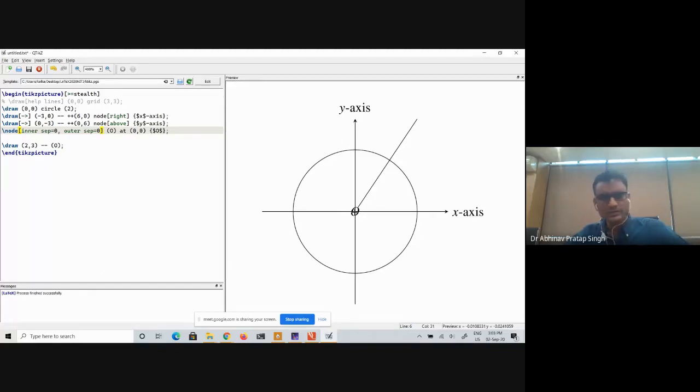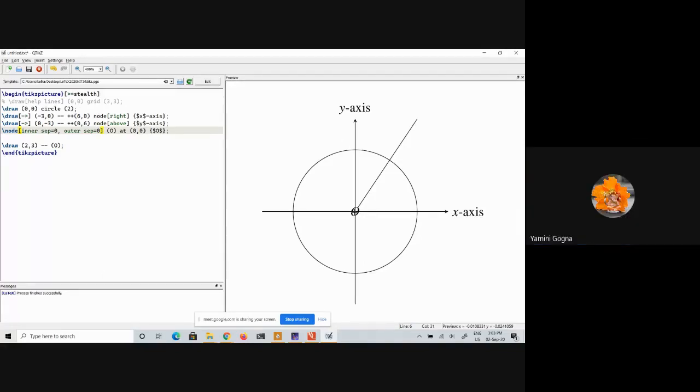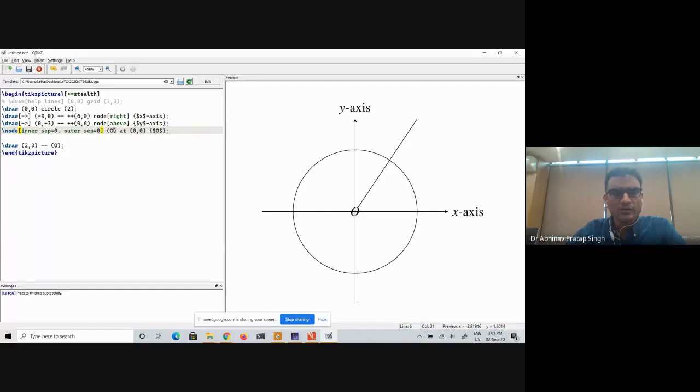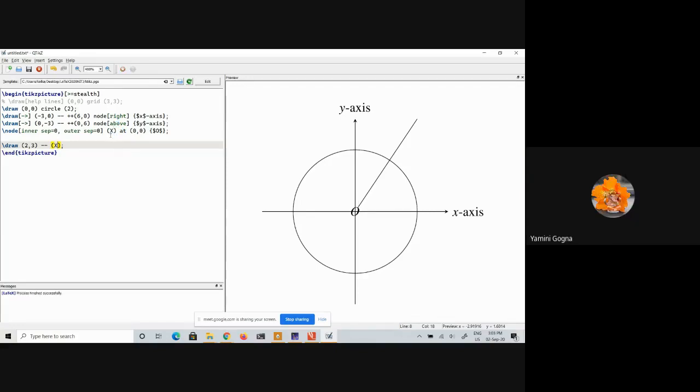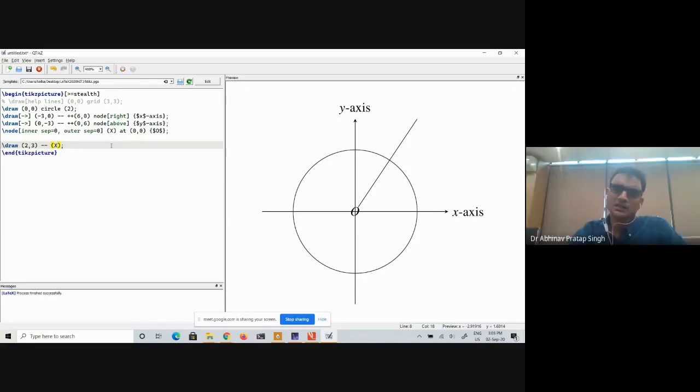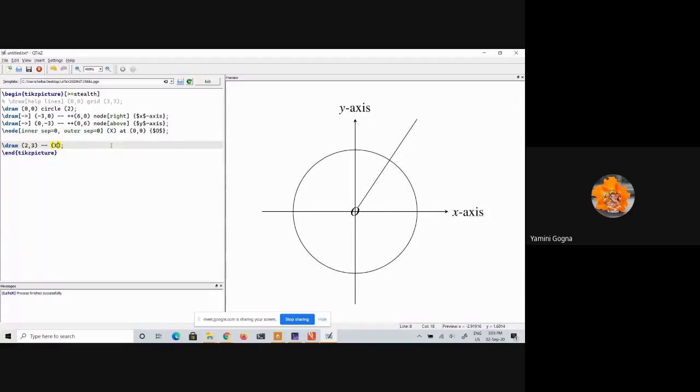If you have any question, then I will take some questions. So what is the function of that O which is written after outer sep 0? Yeah, that is the name. For example, if I write X here, then this will give me an error because it will complain that there is no node whose name is O. Now I have to change it to X. So this is the name of the node, for reference purposes.